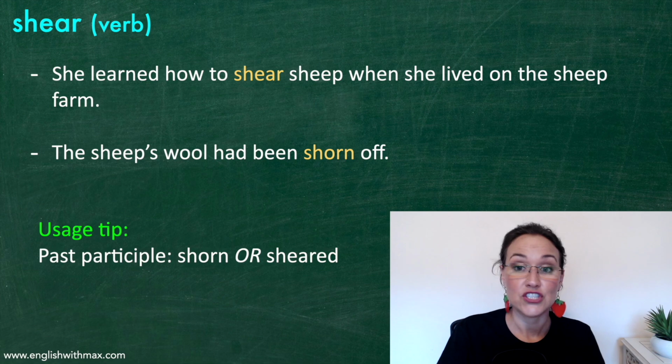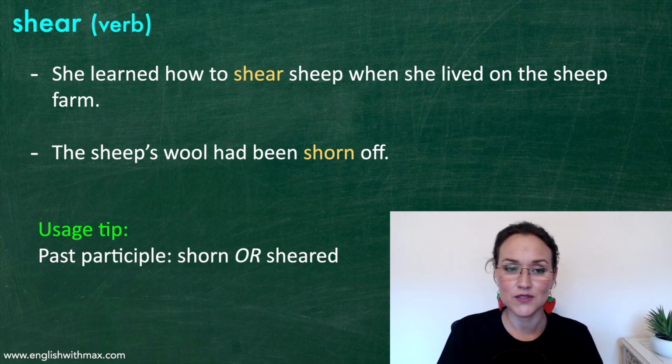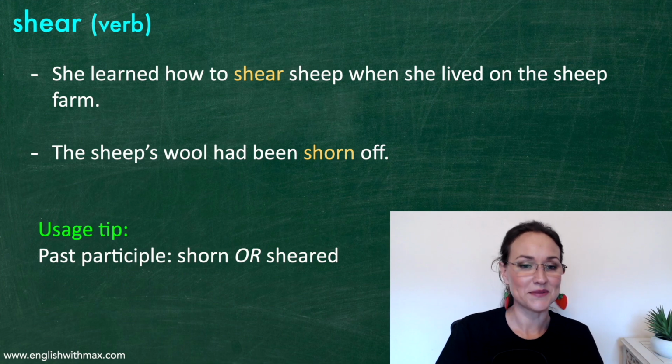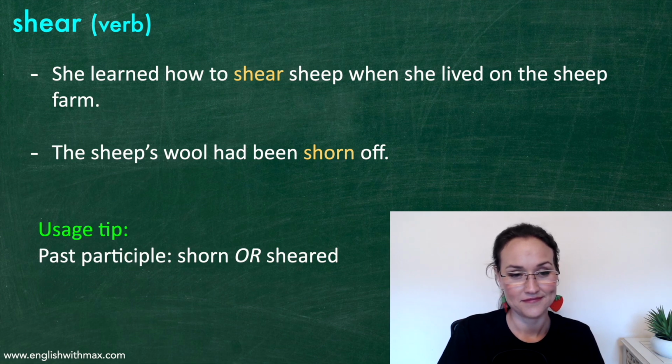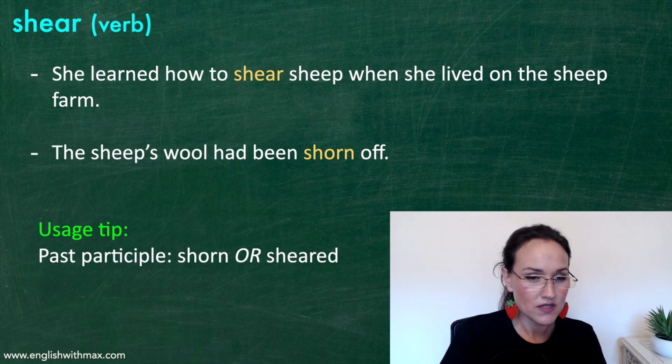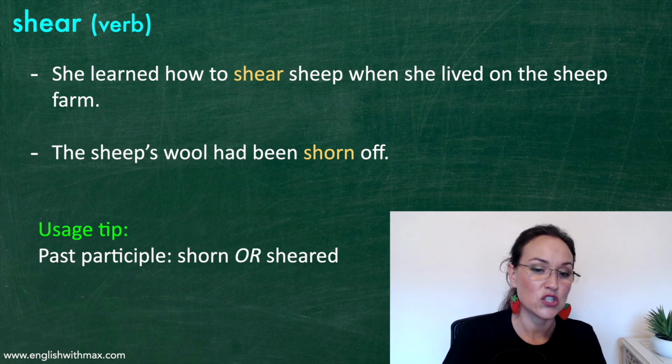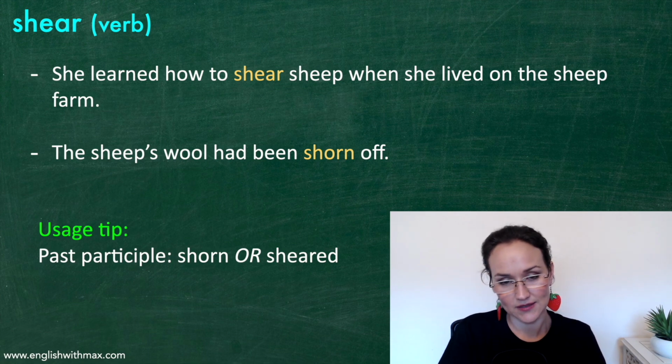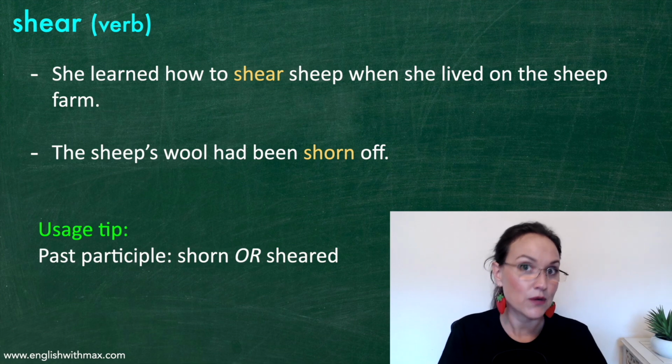She learned how to shear sheep when she lived on the sheep farm. Oh, that's almost a tongue twister. The sheep's wool had been shorn off. Just a little usage tip. The past participle can either be shorn or sheared. You have a choice. There are two past participles.